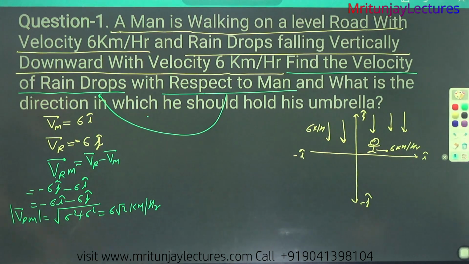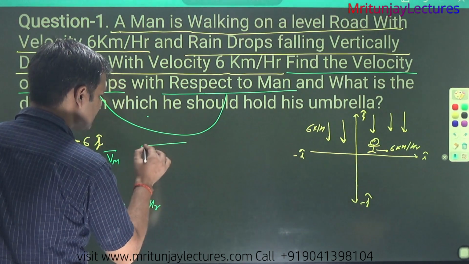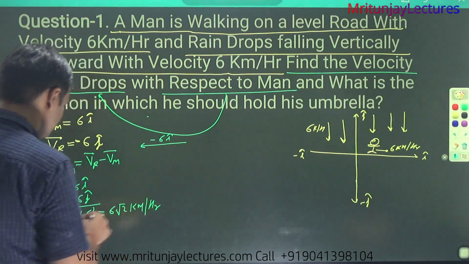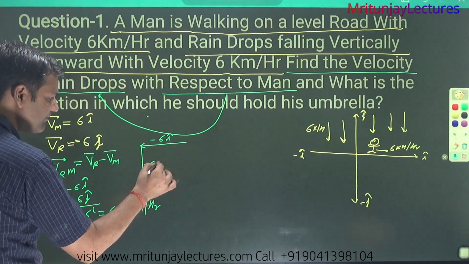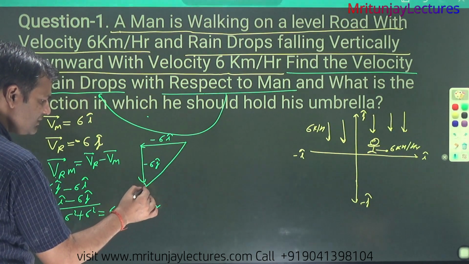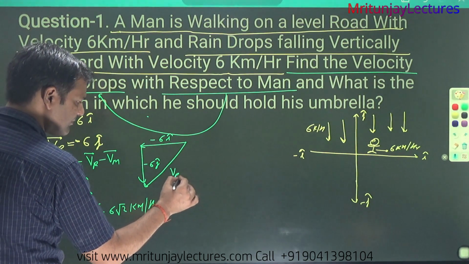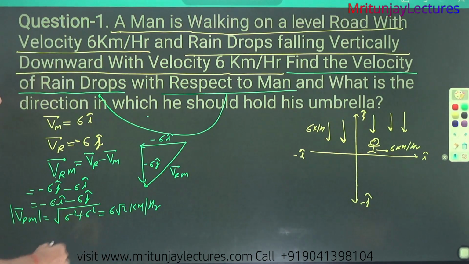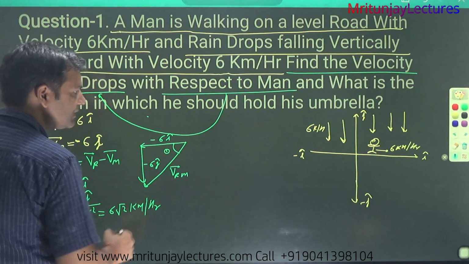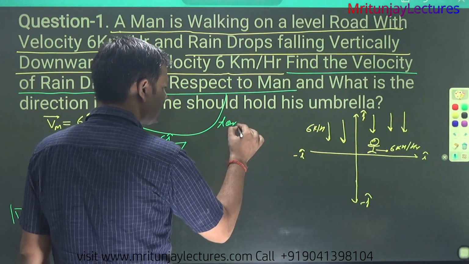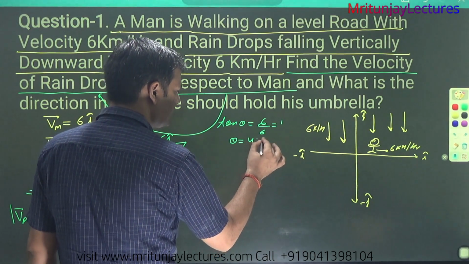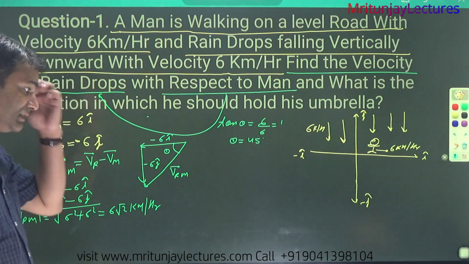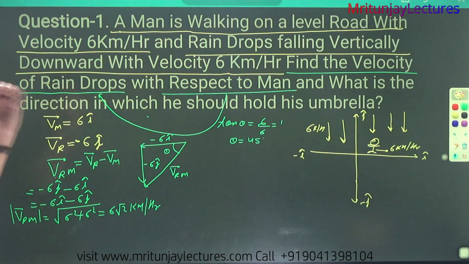So what about the direction of VRM? How can we check? First of all, minus 6î and minus 6ĵ, and that one is VRM. Clear or not? What about the angle? That is theta. So tan theta is 6 divided by 6, that is 1. So theta is 45 degrees. Okay.